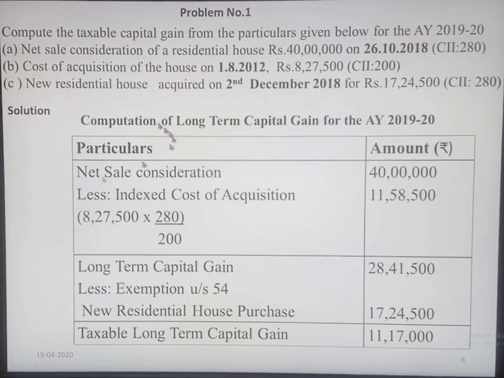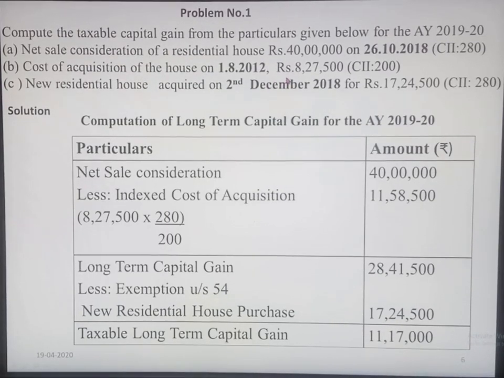So the computation of long-term capital gain for assessment year 2019-20: net sale consideration, which is 40 lakhs, less indexed cost of acquisition. I have already mentioned how to calculate the indexed cost. So 8,27,500 is the cost of the house. You are given the cost inflation index for the current year as well as the base year.